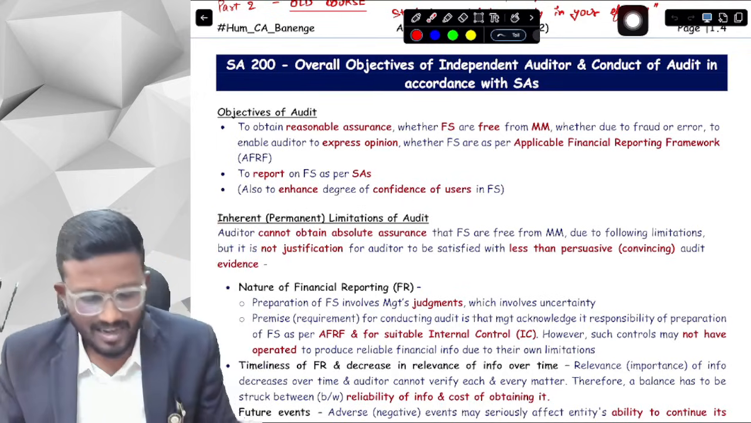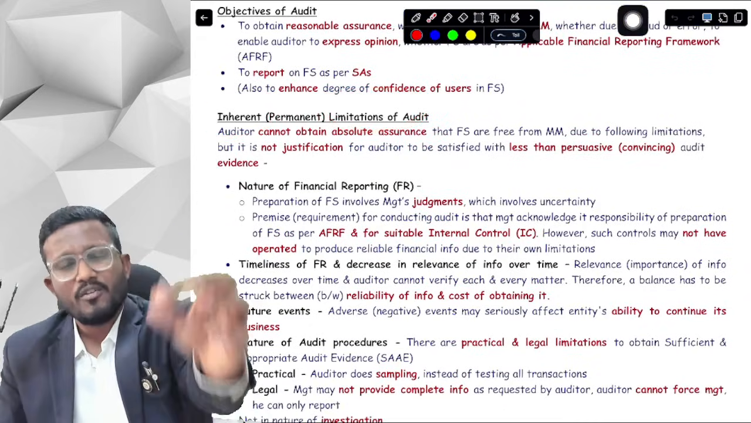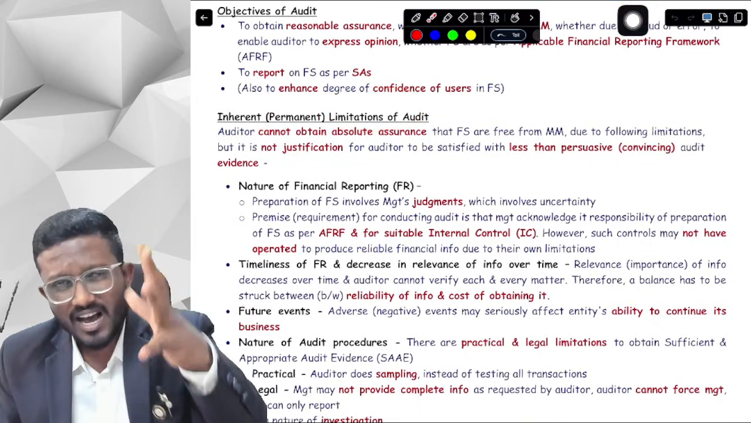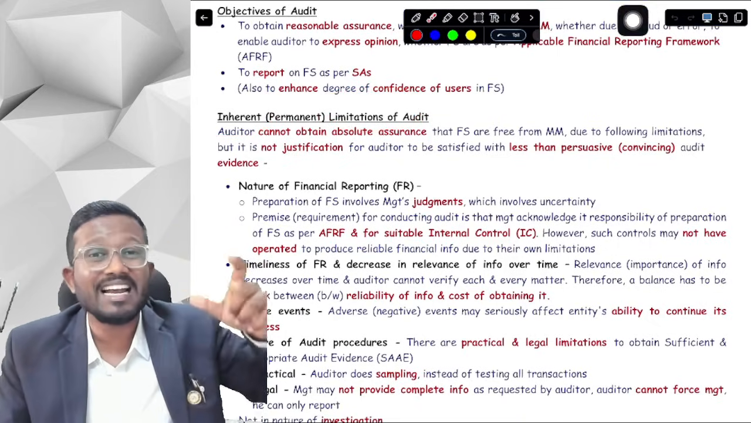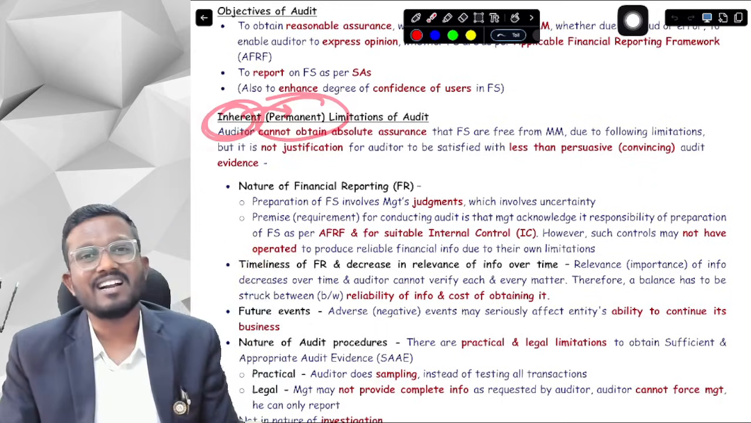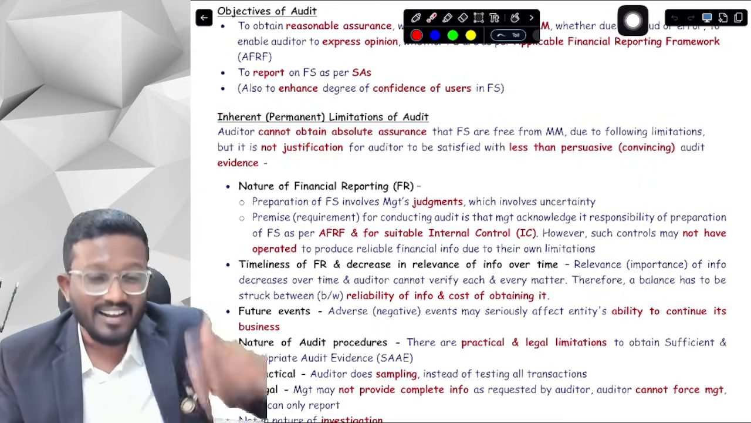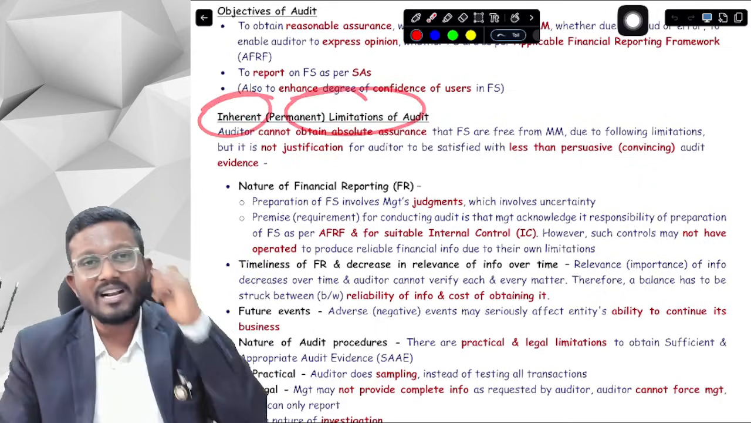Okay, yes sir. Another important topic is inherent limitations of audit, and in your concept book, wherever there is any technical word, technical jargon, we have already given the simple English meaning for that. Suppose inherent, what is the meaning of inherent? Permanent. So we know what all pain points you have, so that you don't have to check the dictionary again and again. So we have included: inherent means permanent limitations of audit.